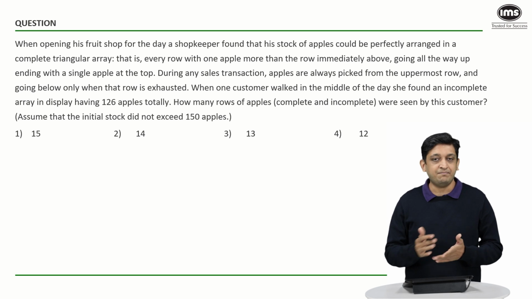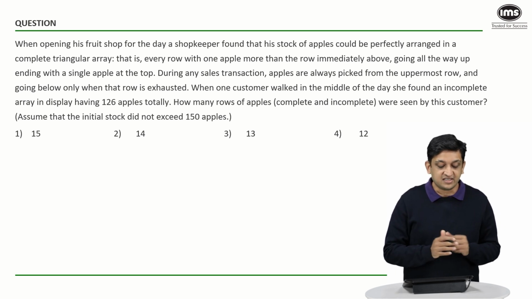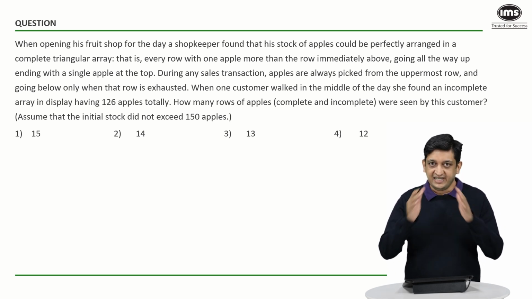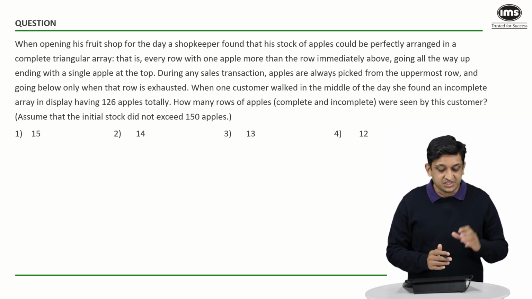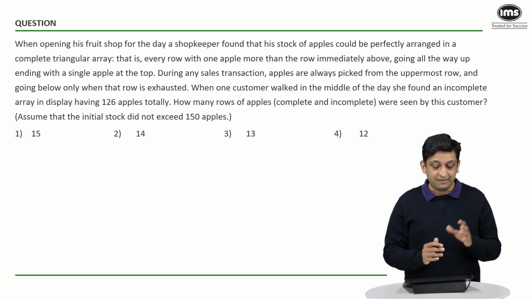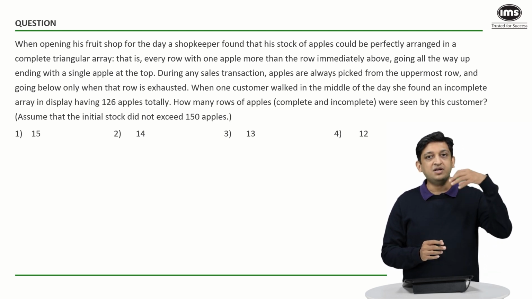In this question, what is happening is, when opening his fruit shop for a day, a shopkeeper found that his stock of apples could be perfectly arranged in a complete triangular array. So that entire thing that we have here is a triangular array.